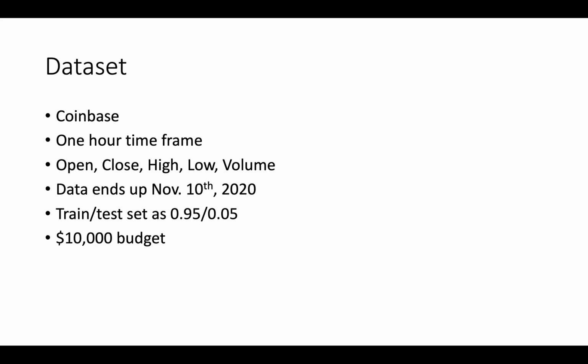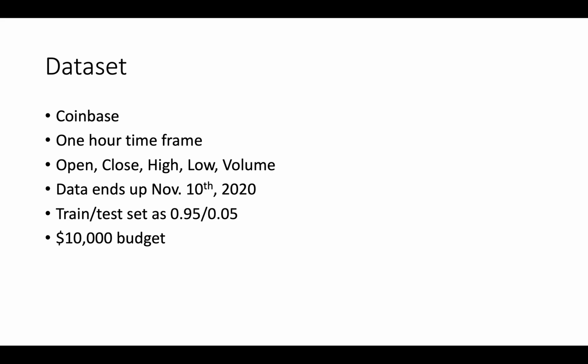Then we also implement our idea in the BTC, the Bitcoin market. We collect the BTC data from the Coinbase website, and then we split it into 1 hour time periods, which means we have tens of thousands of time frames, and each time frame indicates the price of the open, close, high, low, and the volume in an hour.